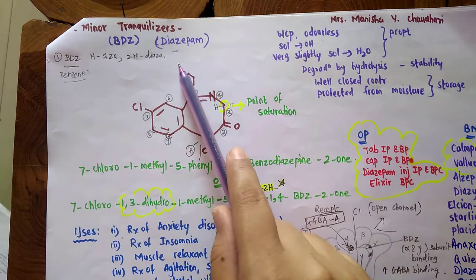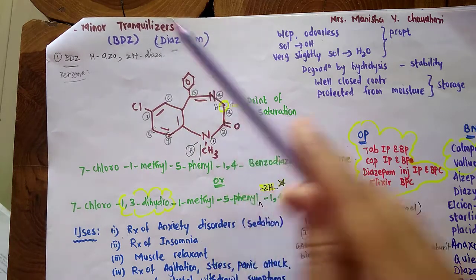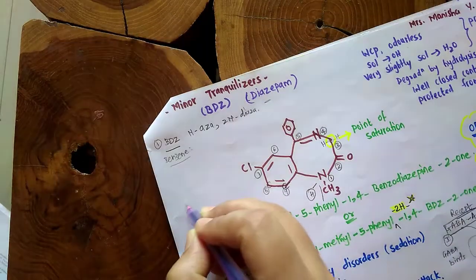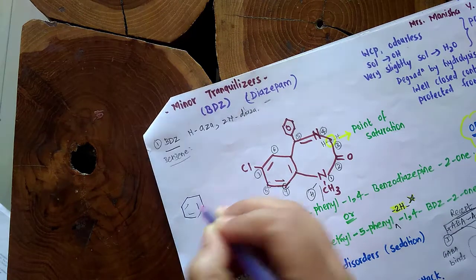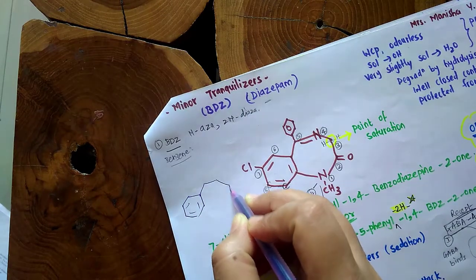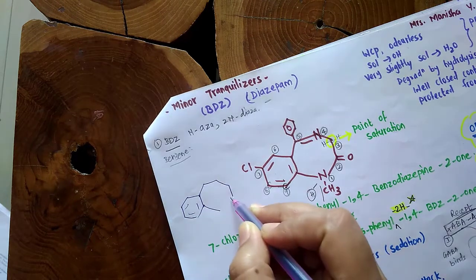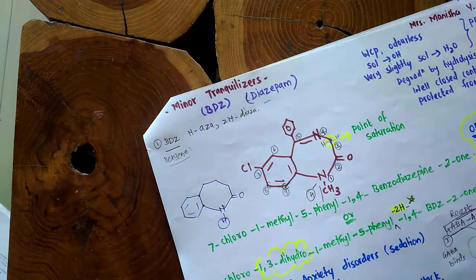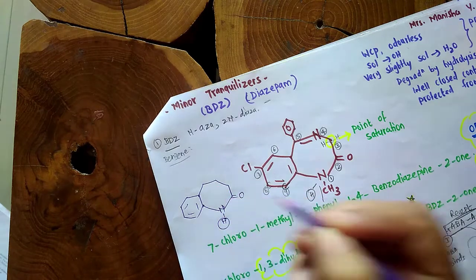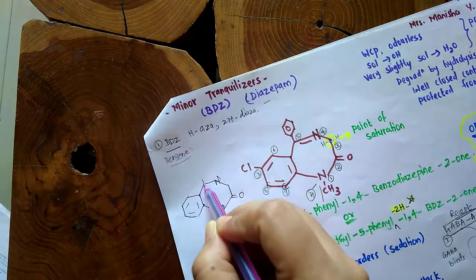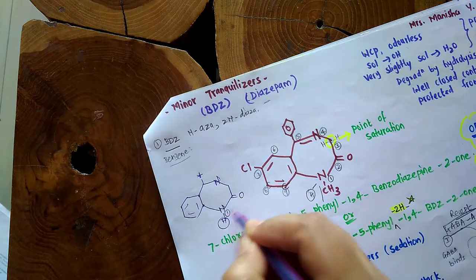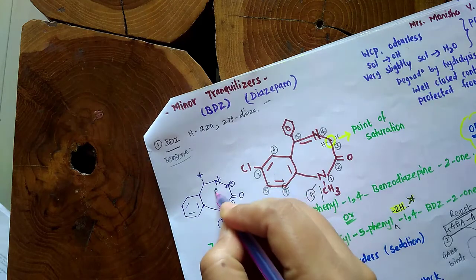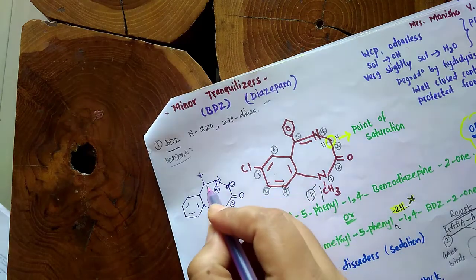Now coming towards the example, diazepam. If you see the structure of benzodiazepine, it is a benzene and a 7 membered ring. Here is N, and here hydrogen is there. At second position there is an oxo group, and at fourth position there is nitrogen. This is first position, second position, third position. At third position there are 2 hydrogens, and this is fourth position nitrogen, with a double bond here.